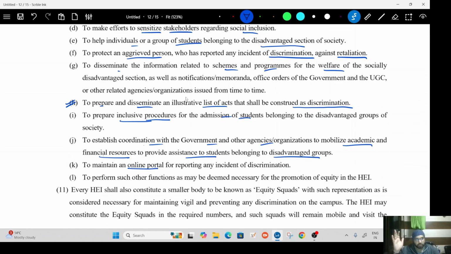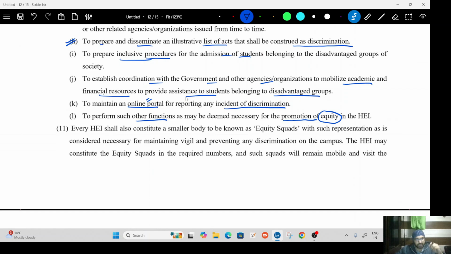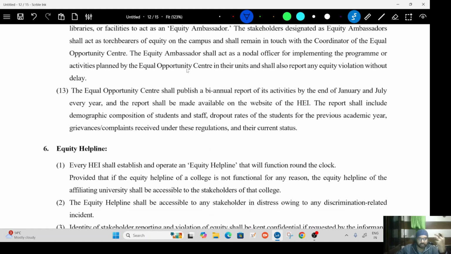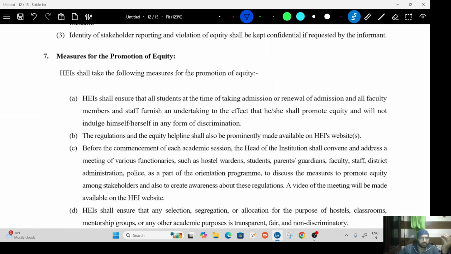To maintain an online portal for reporting any incident of discrimination. Again, this online portal becomes very important because it will help you to file any discrimination case online. And to perform such other functions that are necessary for the promotion of equity. Again, the definition of equity. Go back to your definition of equity. It means the stakeholder.